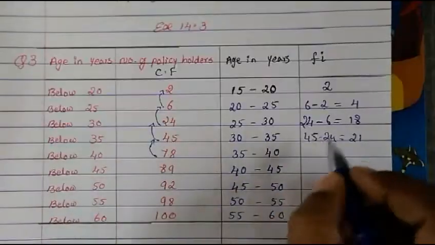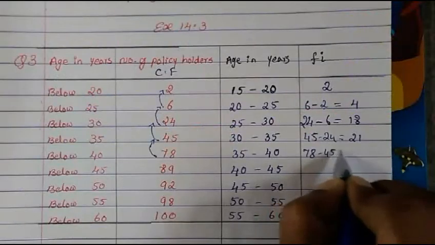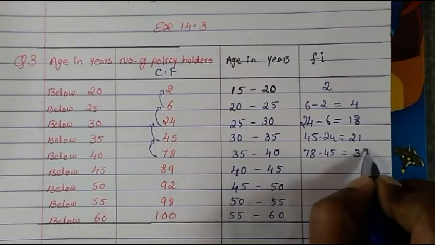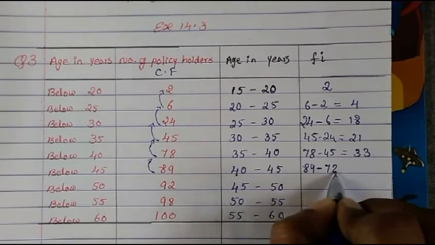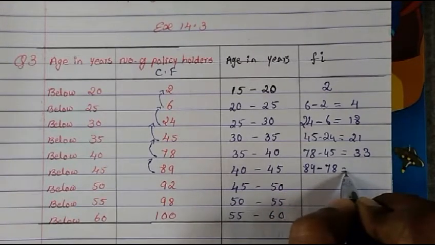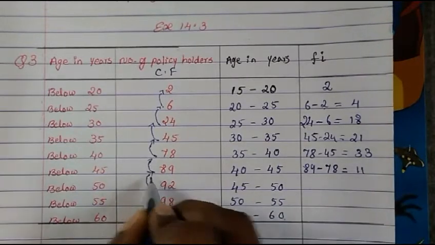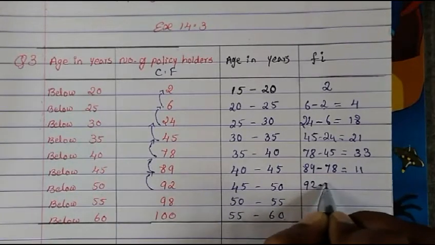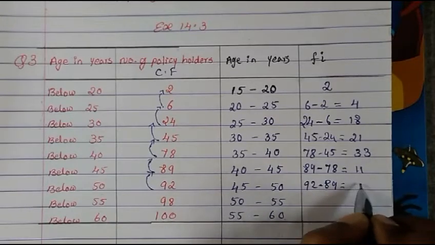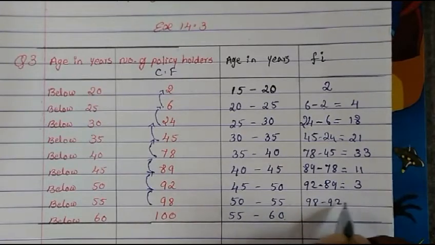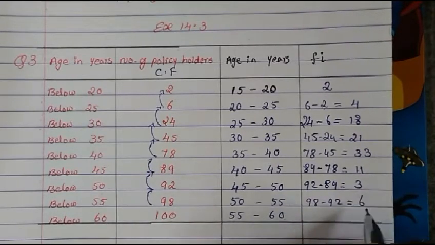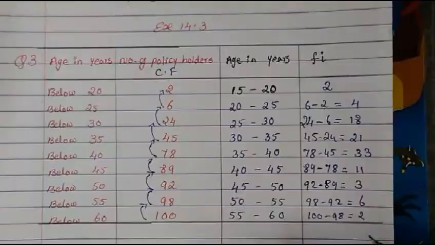Then from 78 you minus 45, we'll get 33. Then from 89 you minus 78, we'll get 11. Then 92 minus 89 is 3. Then 98 minus 92 is 6. Then 100 minus 98 gives us 2.